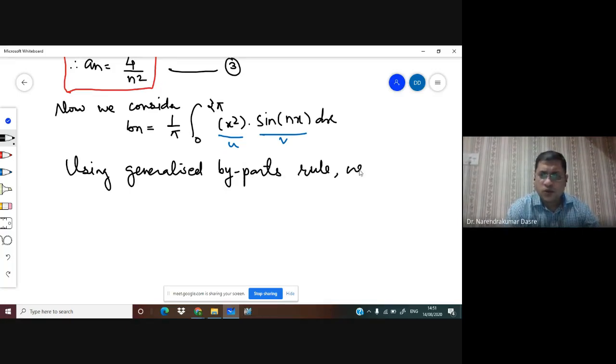Now again we can see the sine term is there, so we are always able to eliminate this term by stating the reason.